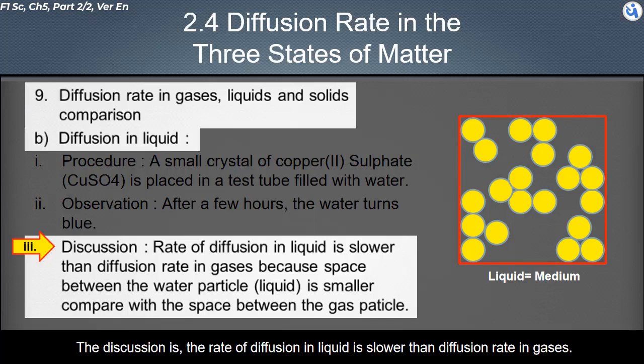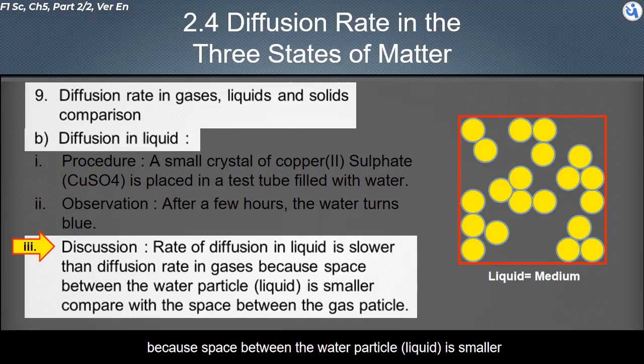The discussion is, the rate of diffusion in liquid is slower than the diffusion rate in gases, because the space between the water particles in liquid is smaller compared with the space between the gas particles.